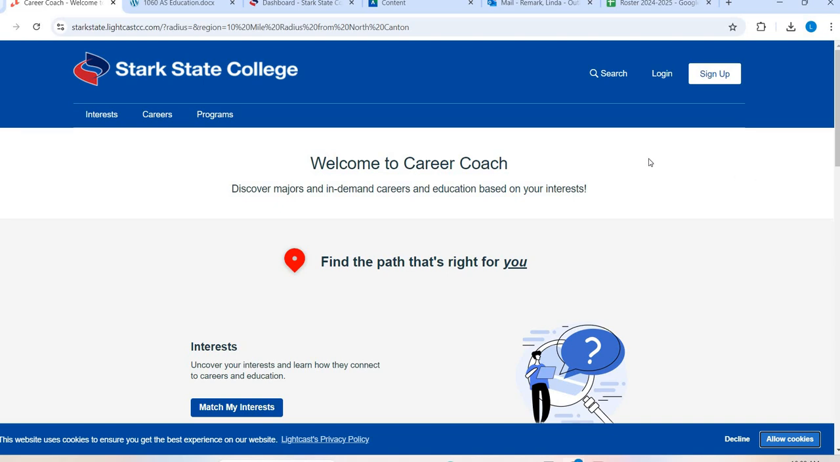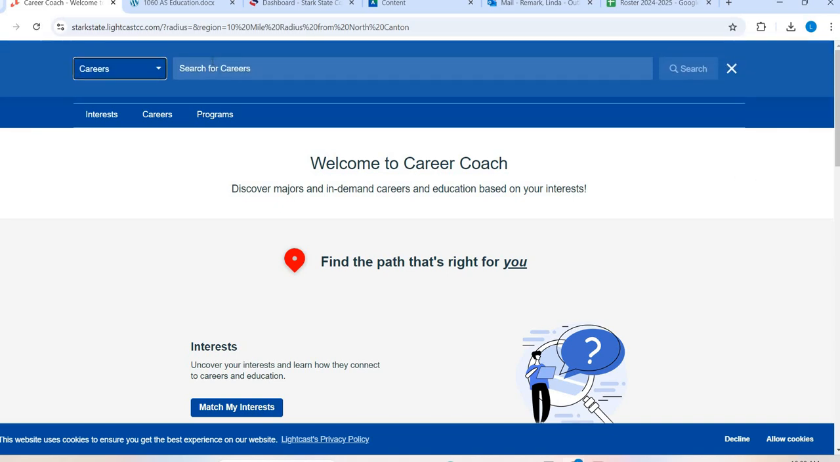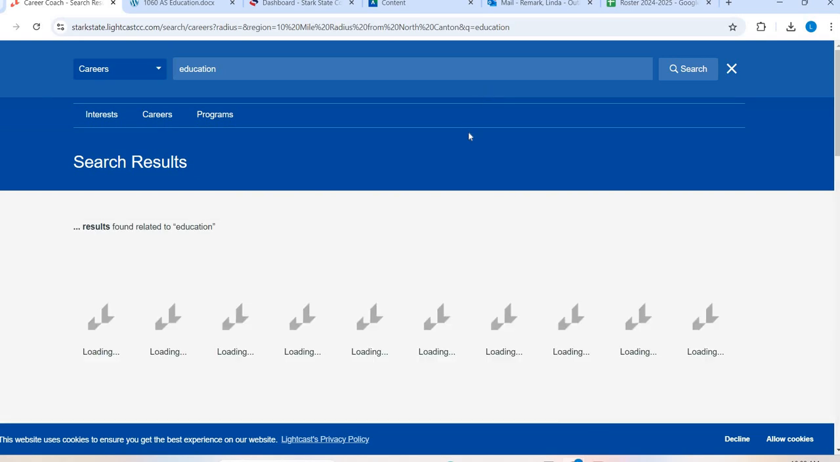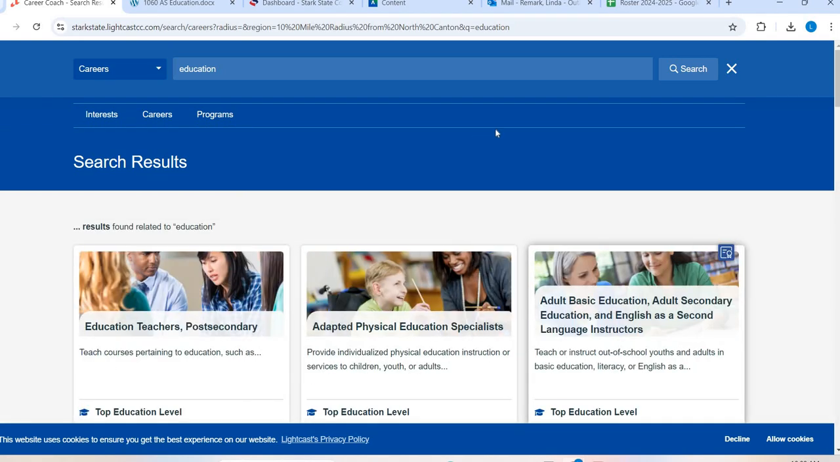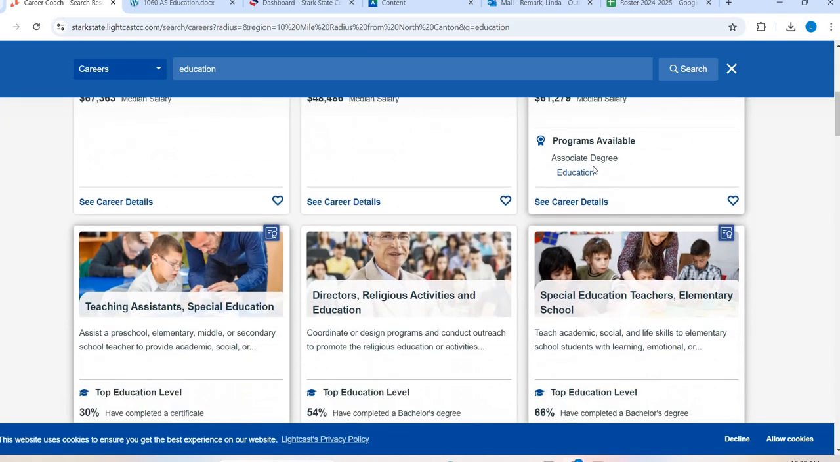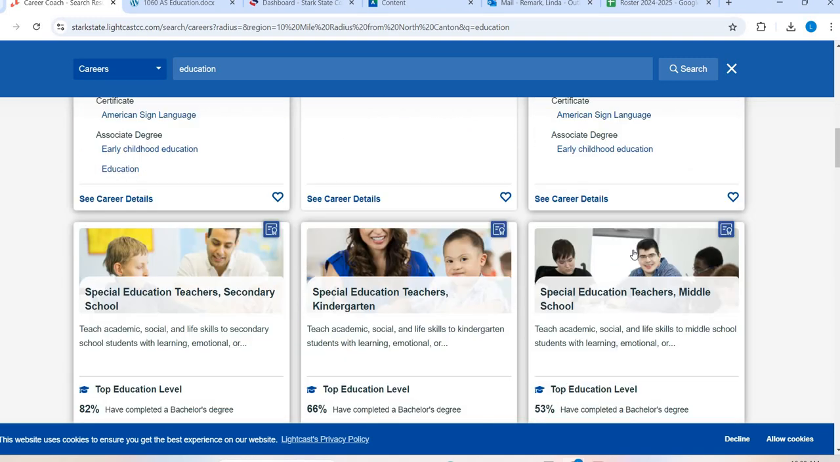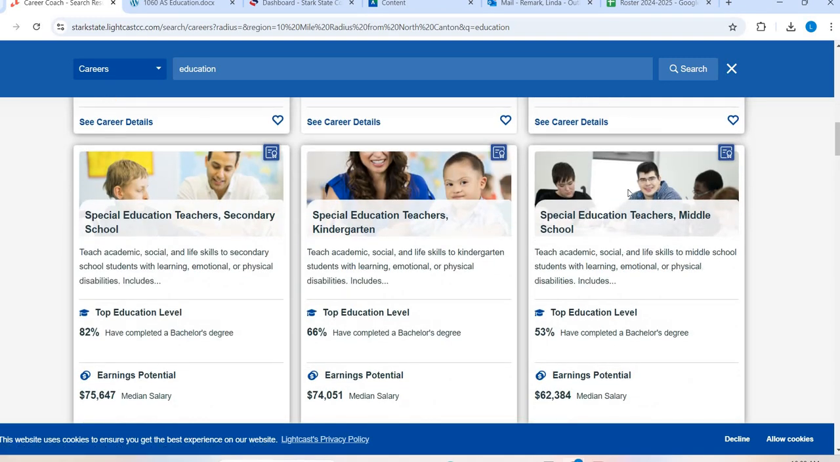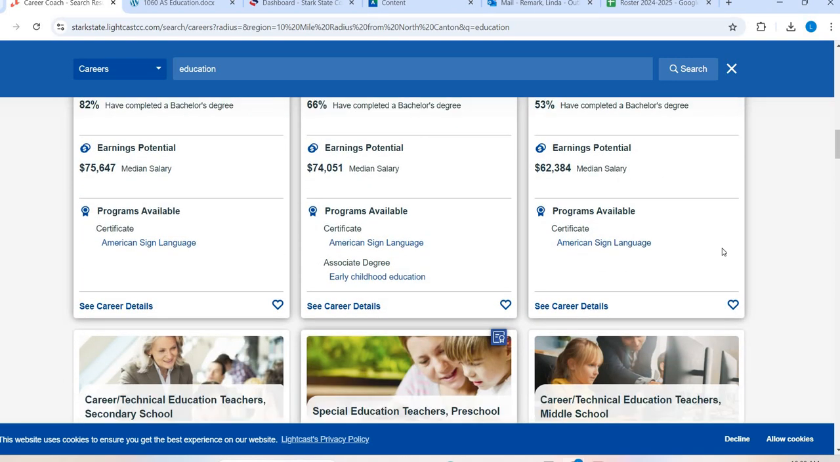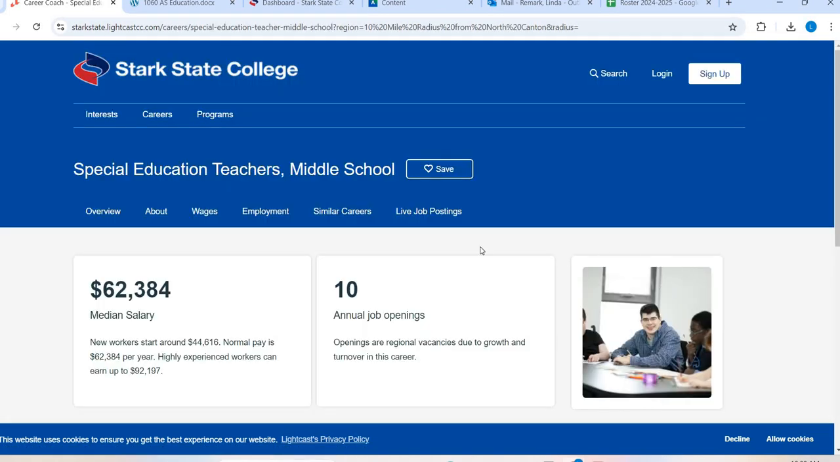But for this assignment, we're just going to go to search, and I'm just going to stick with education. This is where you would put in business, physical therapy assistant, whatever it is. And then it's going to give me a bunch of results. So I'm going to look through and see which one kind of matches what I'm going into. I don't know. So let's say this is what I want to do right here. So I'm going to click career details. Sorry. All right.